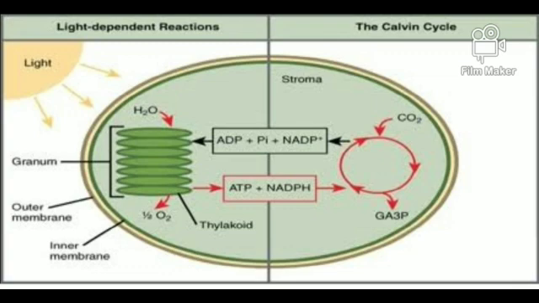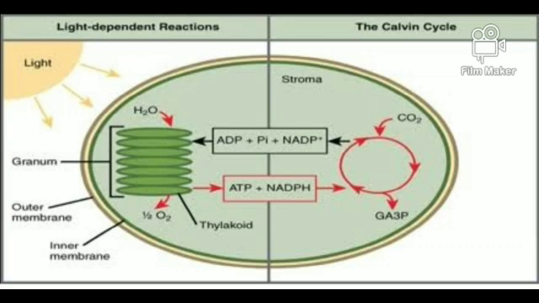I said that H plus ions enter into the dark reaction. How do they enter? These H plus ions are immediately picked up by NADP, that means nicotinamide adenine dinucleotide phosphate, and also by ADP, adenosine diphosphate. So the hydrogen ions are picked up by both NADP and ADP, and they form NADPH and ATP respectively.